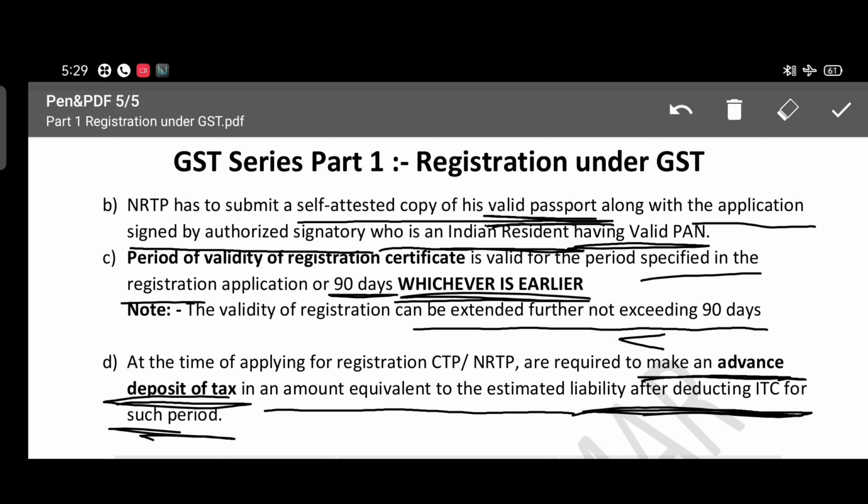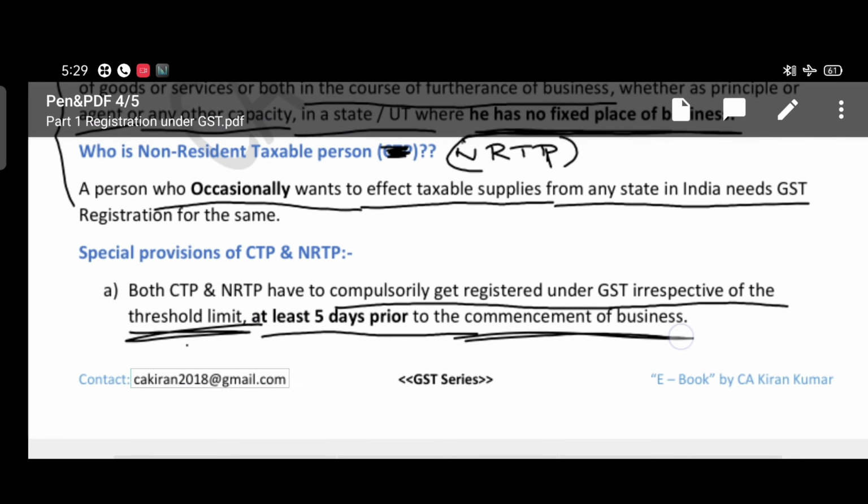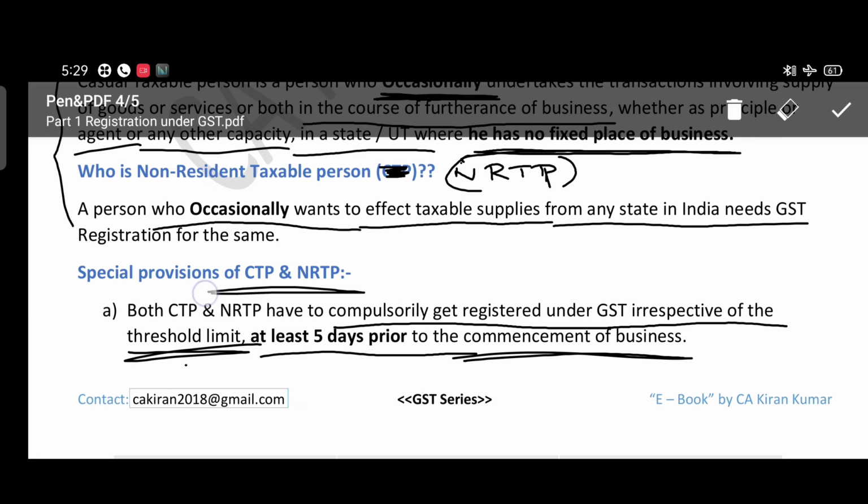The non-resident person is not a resident in India, so the government, to be on the safe side, is taking some advance. He has to calculate this liability for the respective period for which he is applying, and after adjusting input tax credit, he has to pay the advance amount to the department. So these are the special provisions with respect to the casual taxable person and non-resident taxable person.